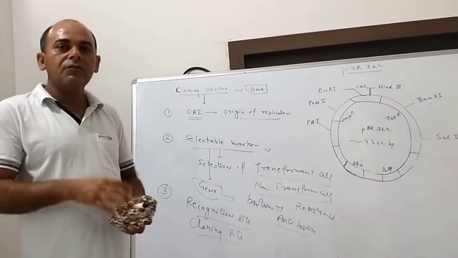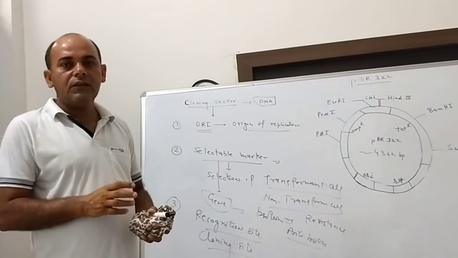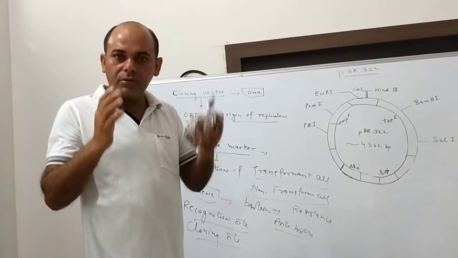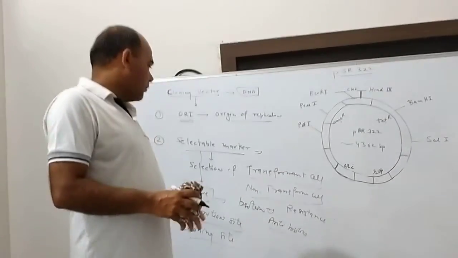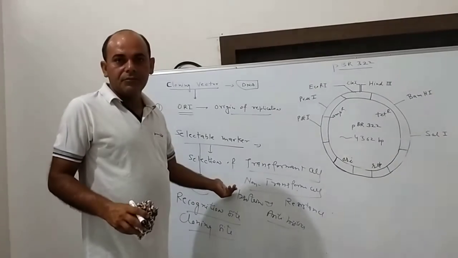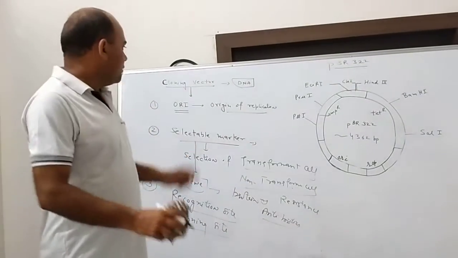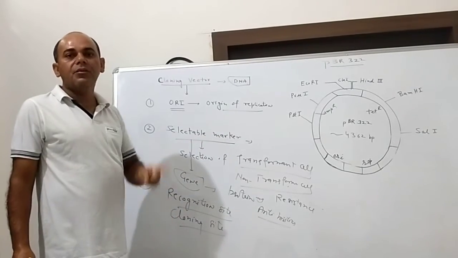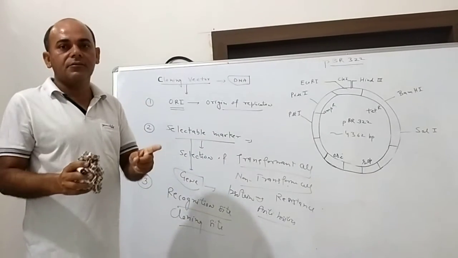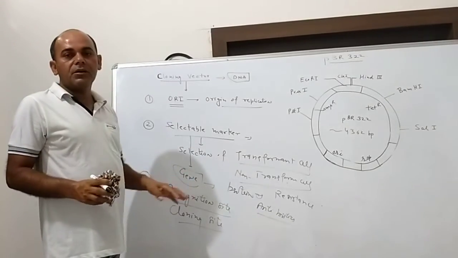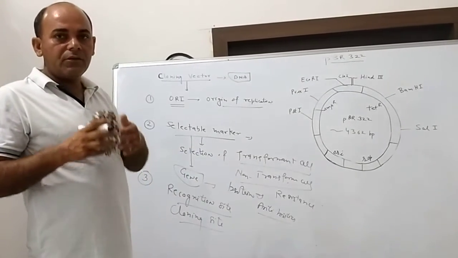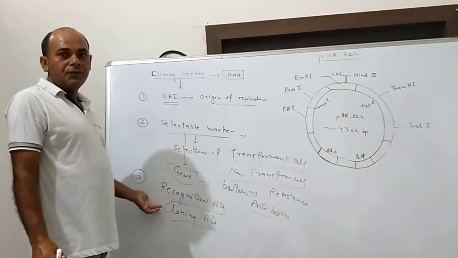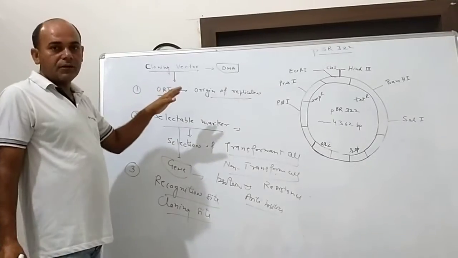If there is more than one recognition site, it will make the work of the restriction enzyme more complicated. That's why our work will become complicated. So every vector must have at least one single recognition site, which helps to make multiple copies of that particular piece of DNA. So these are the three unique features of a cloning vector.